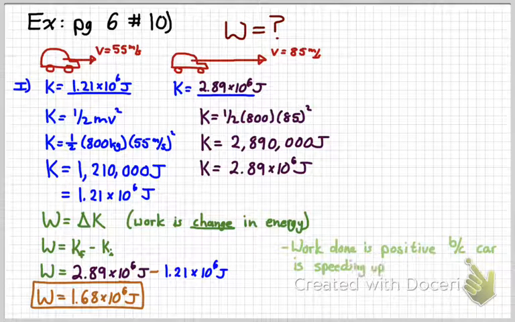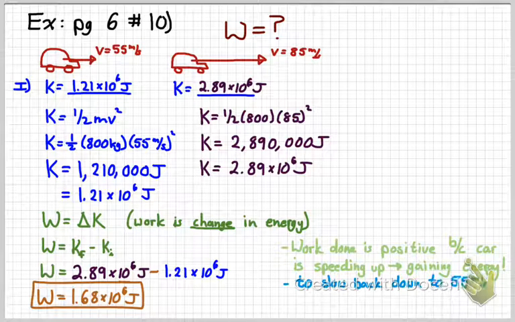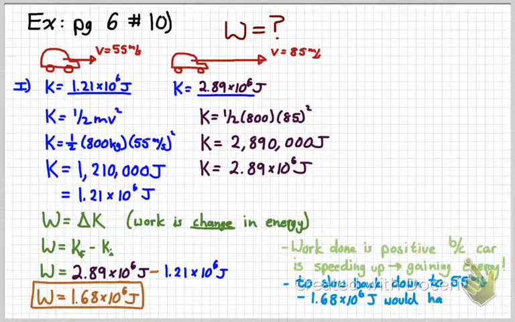We know that the work done is positive, our answer should be positive, because the car is speeding up. So since it's gaining energy, it makes sense we get a positive answer for the work. If I wanted to slow the car back down to 55 meters per second, I would simply do negative 1.68 times 10 to the 6 joules in order to make it slow down.